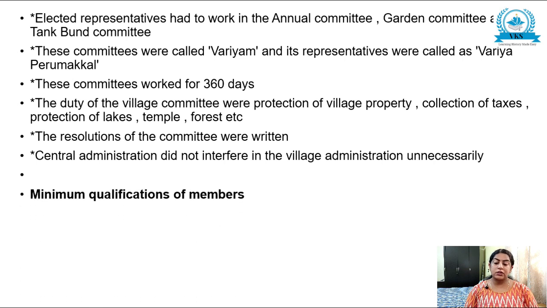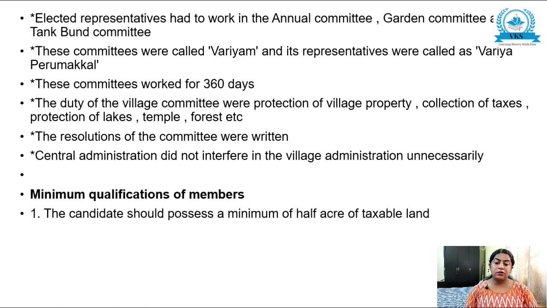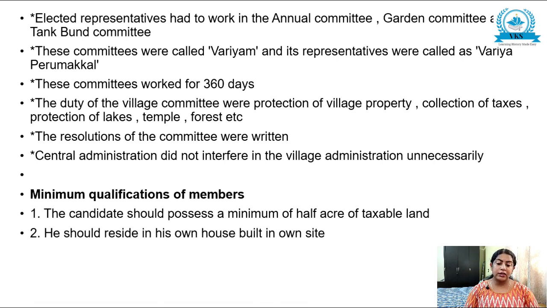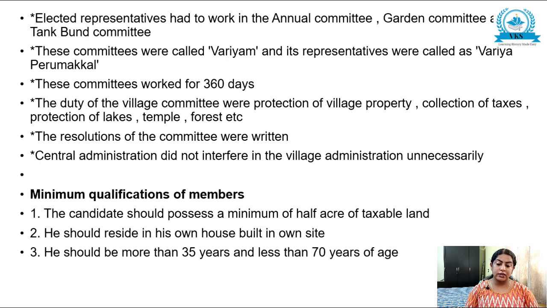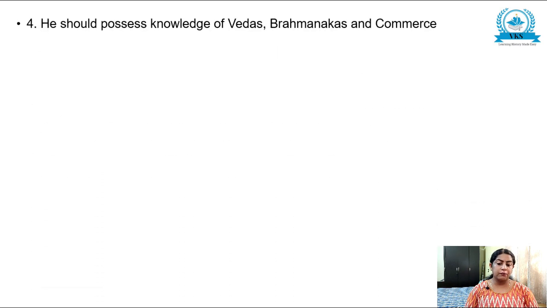Minimum qualifications of the members. The candidate should possess a minimum of half acre of taxable land. He should reside in his own house built in own site. He should be more than 35 and less than 70 years of age. He should possess knowledge of Vedas, Brahmanakas and commerce, and he should possess a good character.